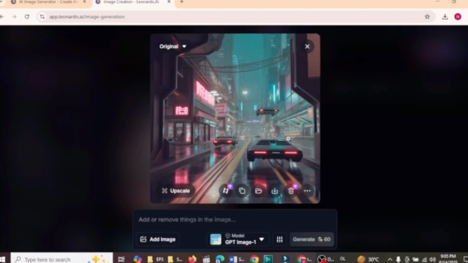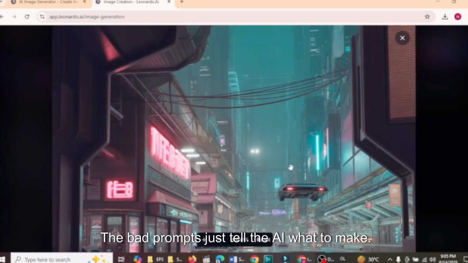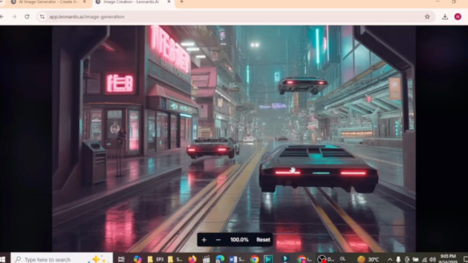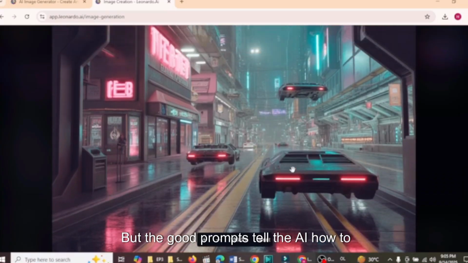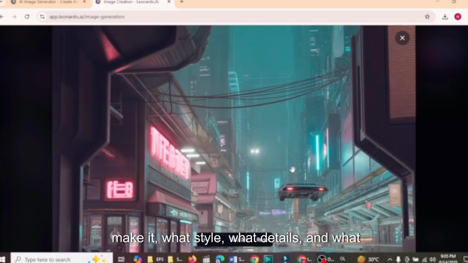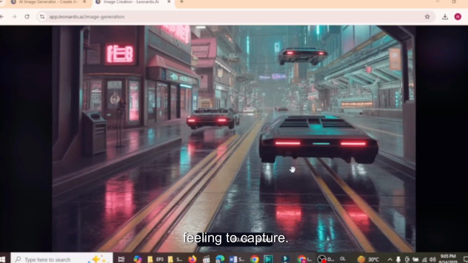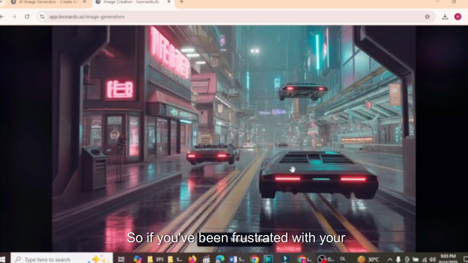See the difference? The bad prompts just tell the AI what to make, but the good prompts tell the AI how to make it, what style, what details, and what feeling to capture. So if you've been frustrated with your results, it's not the tool, it's the input.